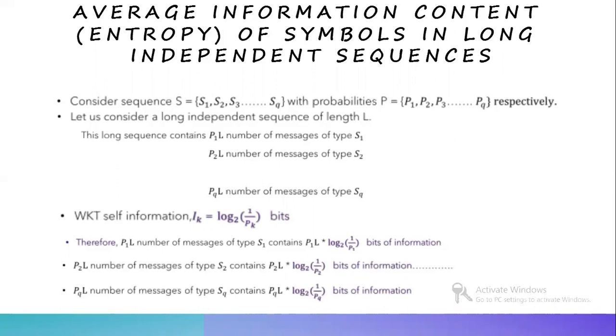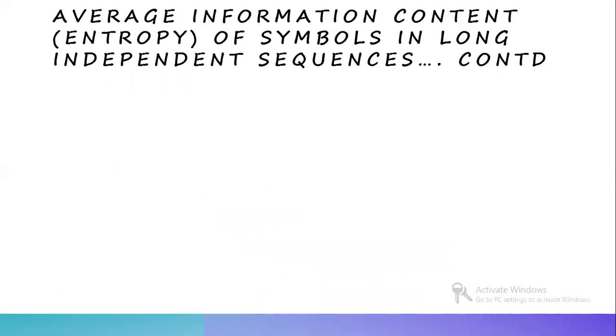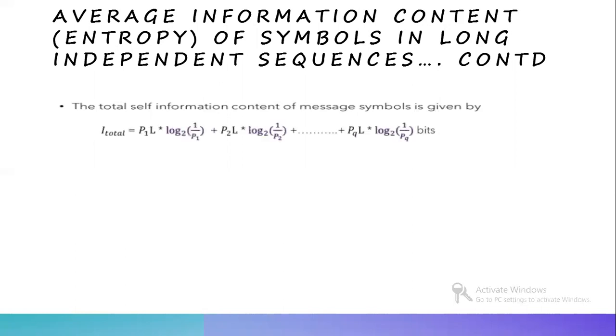Next, we need to see the total self-information content of the message. So, the total self-information content of the message symbols is given by I total equal to P1 into L log of 1 by P1 to the base 2 plus P2 into L log of 1 by P2 to the base 2 plus PQ into L log of 1 by PQ bits. This can also be written as I total equal to L into summation I equal to 1 to Q Pi log of 1 by Pi. This is the total self-information content of the message symbols.